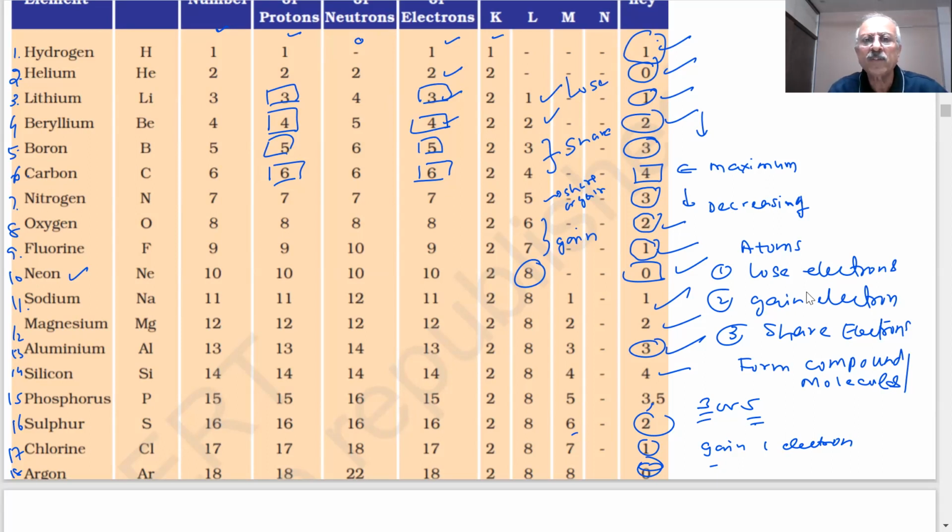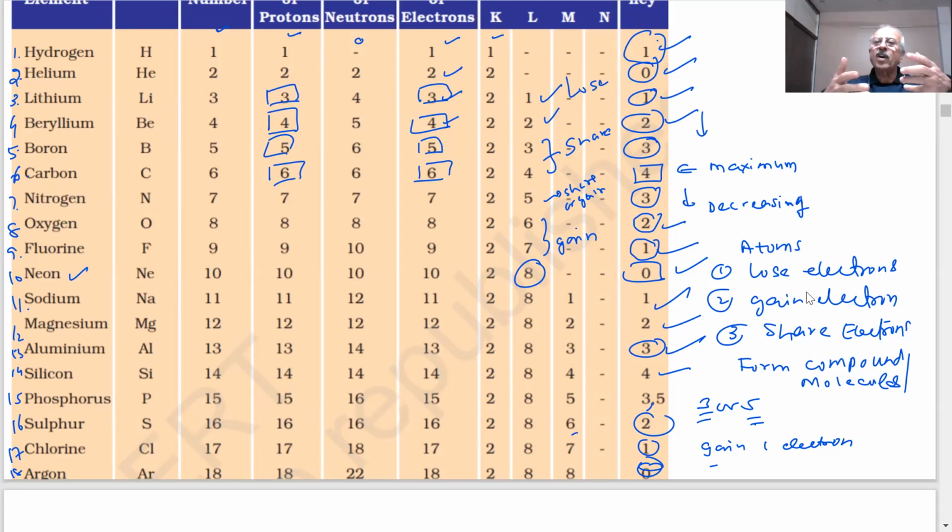So everything is based on what they observed, that noble gases have a completely filled outermost shell. The valence shell is completely filled and they have no tendency to react. Therefore, they said, all right, other elements which do not have 8 electrons in the valence shell or outermost shell will react in order to complete the octet.